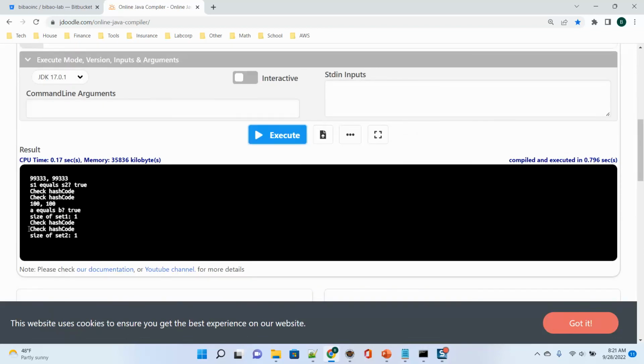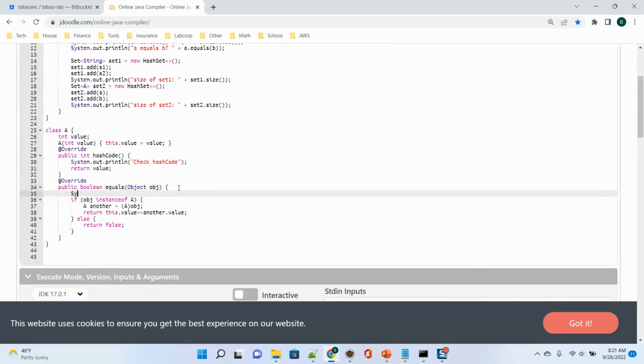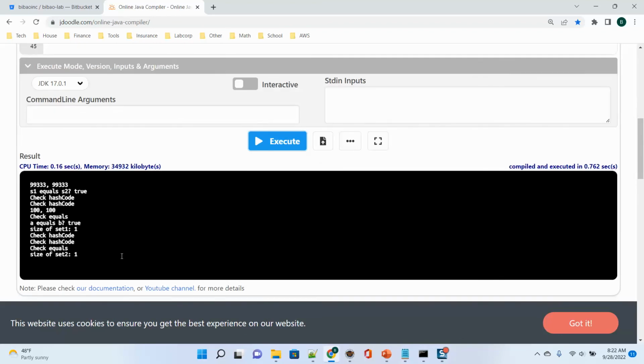Check hash code, and the size of set2 is 1. Right? So do we check equals? I also run here a print of "check equals". So check hash code, then check equals, right? We really check equals. So the size of set2 is 1.